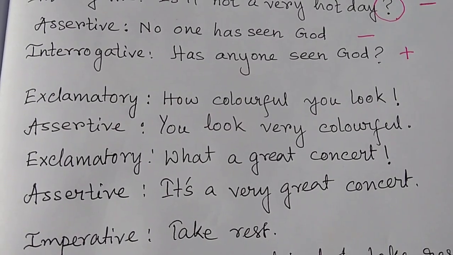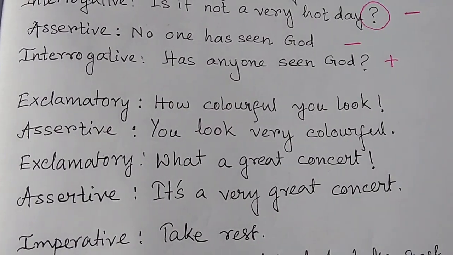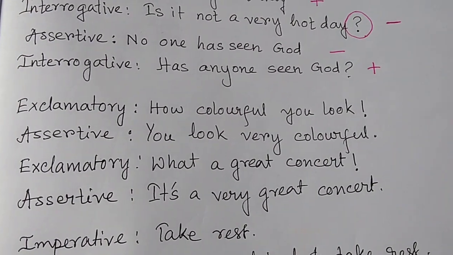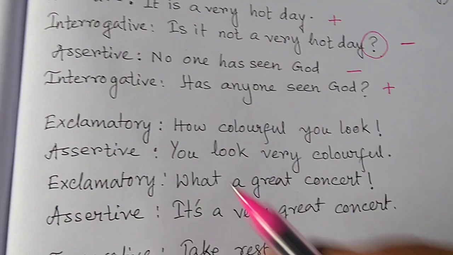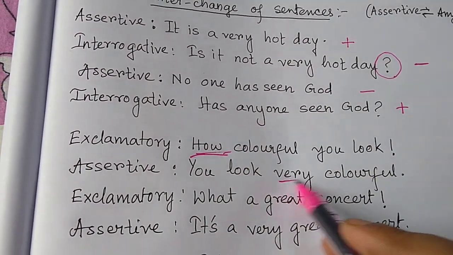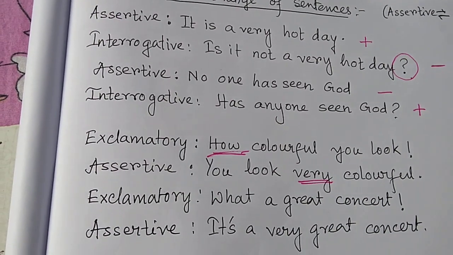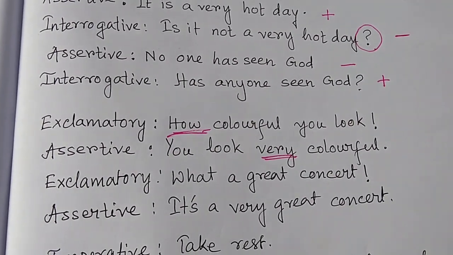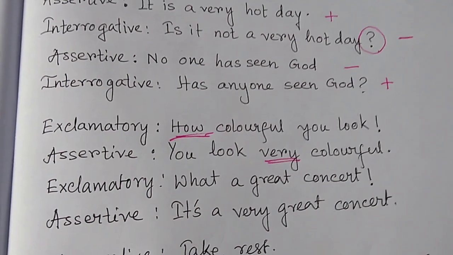Let's go to the next item, exclamatory and assertive change. How colorful you look. Assertive: you look very colorful. For the how, we are omitting the how and putting very. So from exclamatory to assertive, you have to remember to put something for how. How colorful means very colorful.